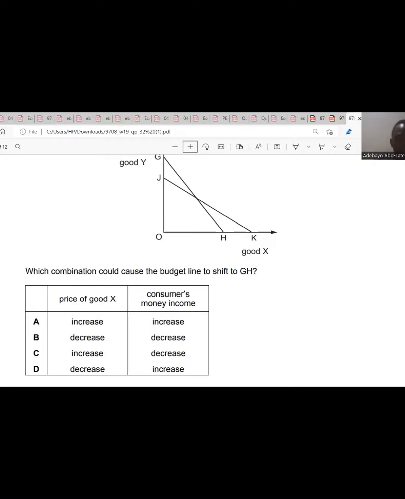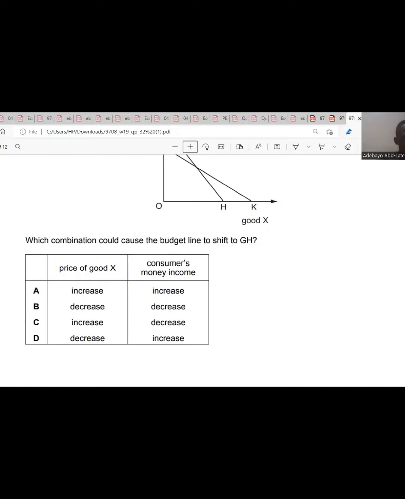An increase in the price of good X. An increase in the price of good X would shift the budget line leftward. And at the same time, a decrease in the consumer's money income would also lead to GH. So the answer is A, question 6.